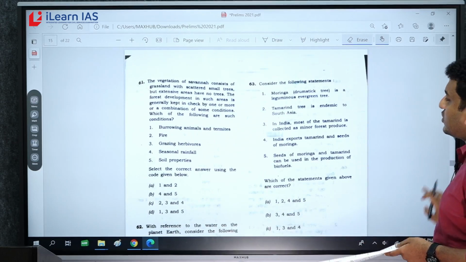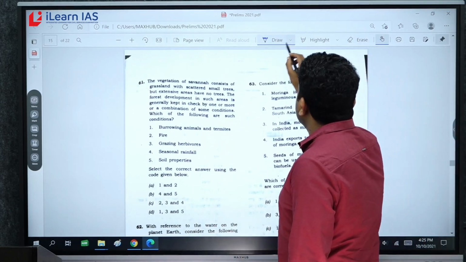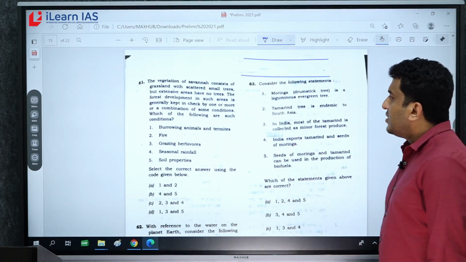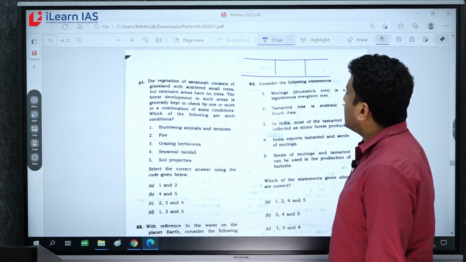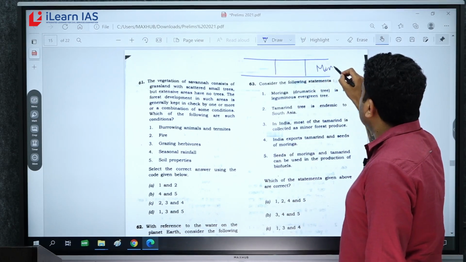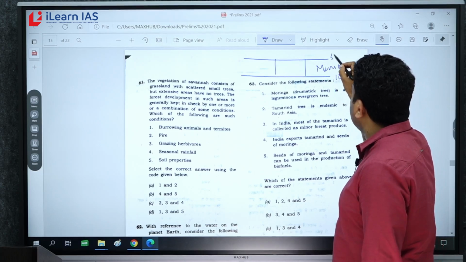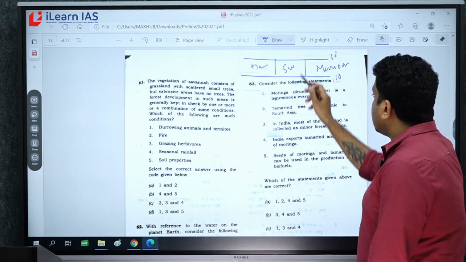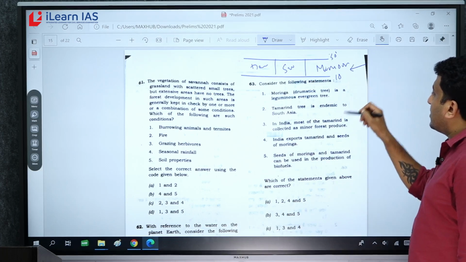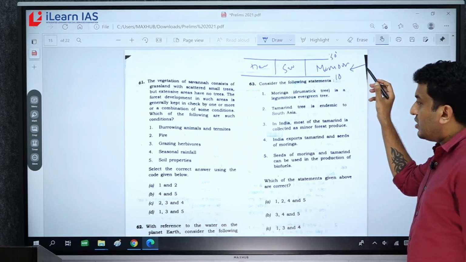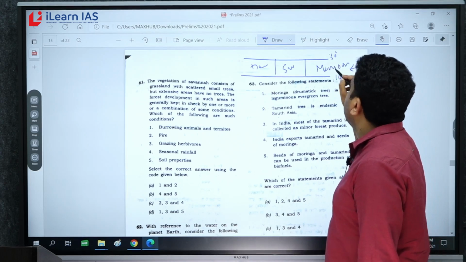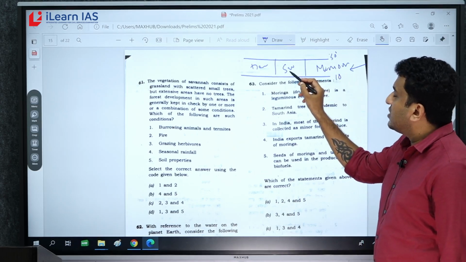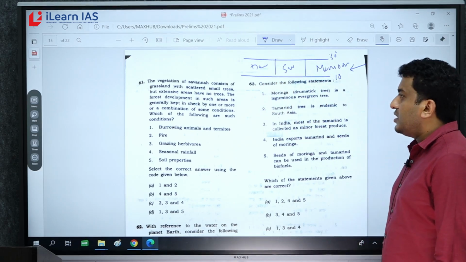Next is related to savanna. The question is basically talking about the savanna. That also is a direct question. If I talk about a savanna, this is monsoon. If I talk about the climate, this is 10 to 30 degree. This is savanna, this is desert. All of us will agree that a wind here will carry moisture from ocean and develop more precipitation in monsoon, less precipitation in savanna, least precipitation in desert. That's a simple logic.